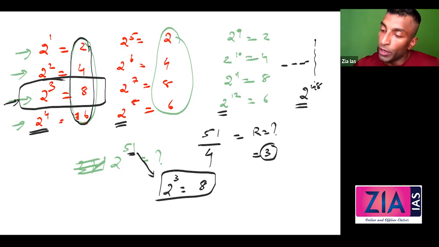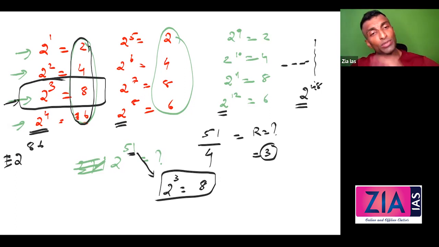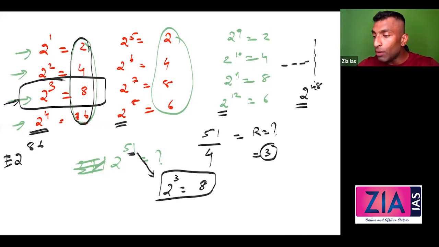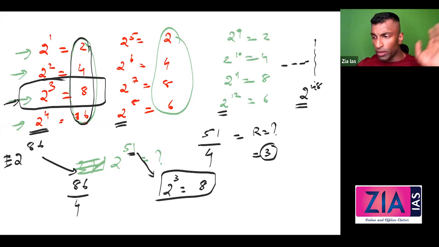One more I'll give you. 2 raised to 86. Or 12 raised to 86. Does it matter? No. 2 raised to 86, 12 raised to 86, it is same. What is the question? Divide by 10 remainder, or last digit they can ask you. Both are same. So what I need to do here, I take out this power, which is 86. Divide this by 4. 84 is gone. What is the remainder? Remainder is 2.